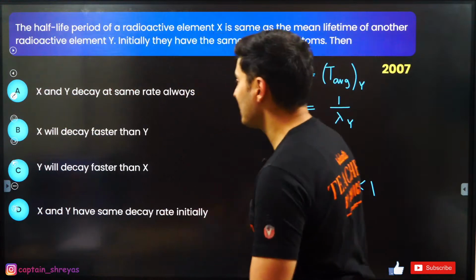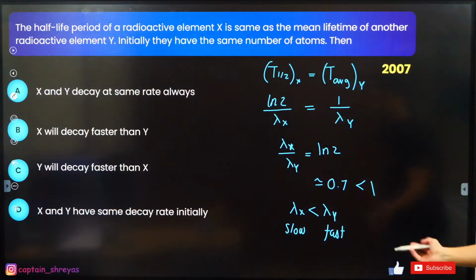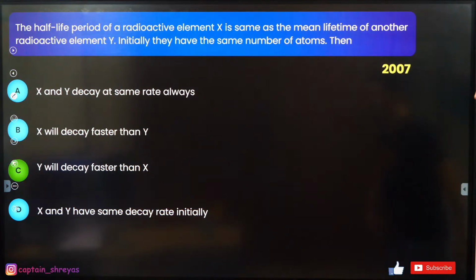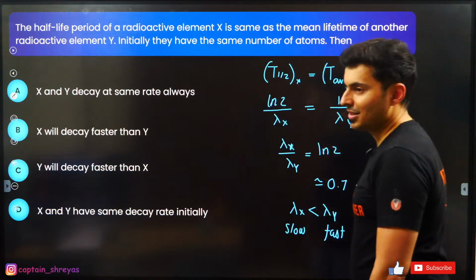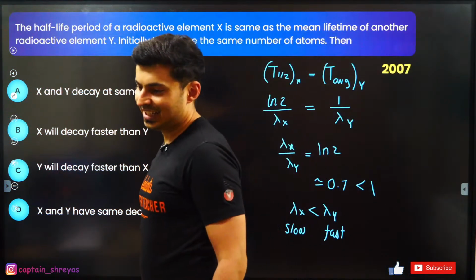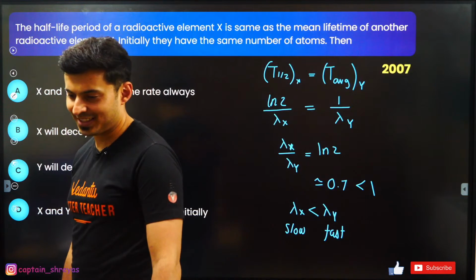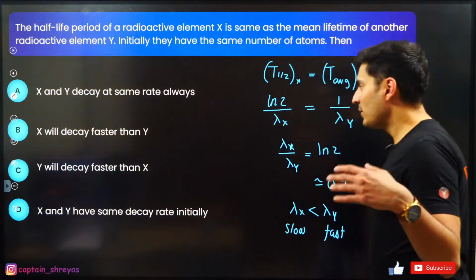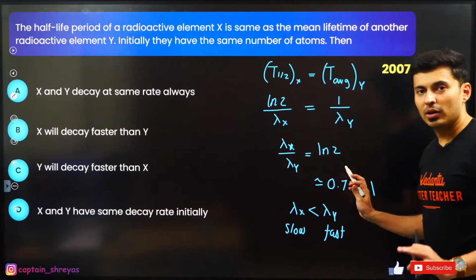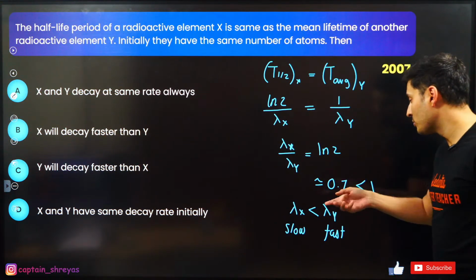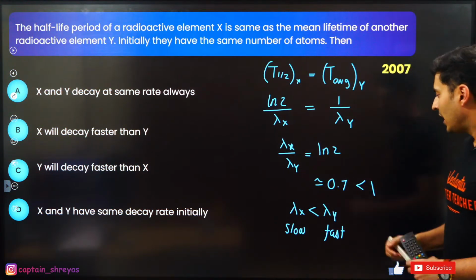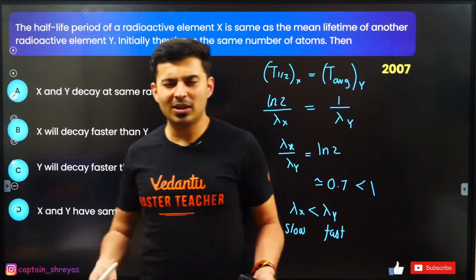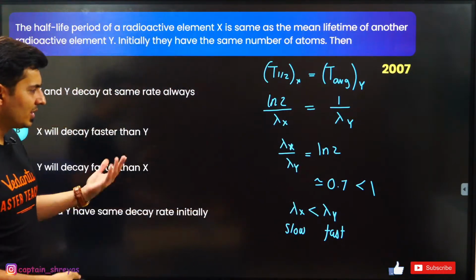So which option is correct? Y will decay faster than X, which is option C. Excellent. Clear? Can we move ahead? The value of ln 2 is important, because if you think ln 2 is more than 1, then you go wrong. Actually, the value is 0.69, close to 0.7, so it's fine.